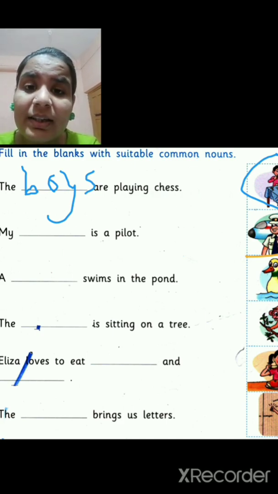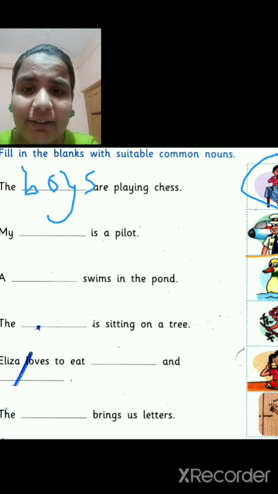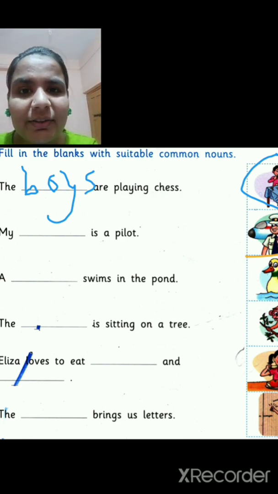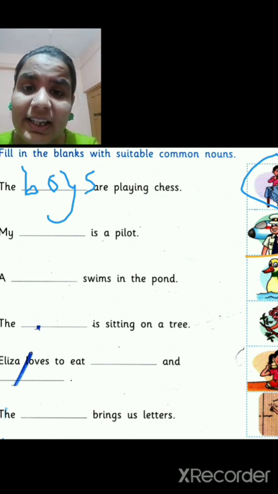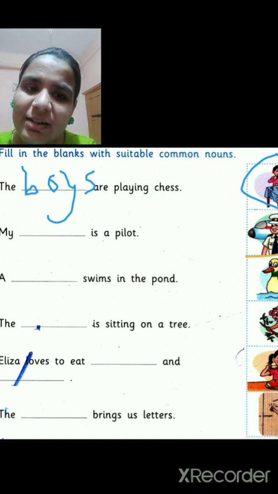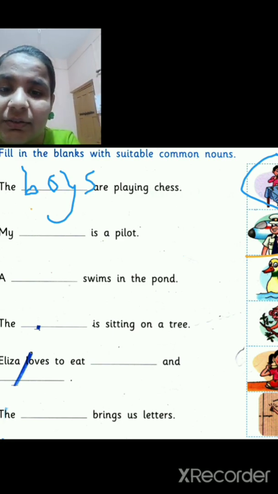You could write my uncle is a pilot, or my grandfather is a pilot, but here we are going to write my father is a pilot. We are considering that the sentence is written by a girl or a boy talking about his father, so we will write here father.